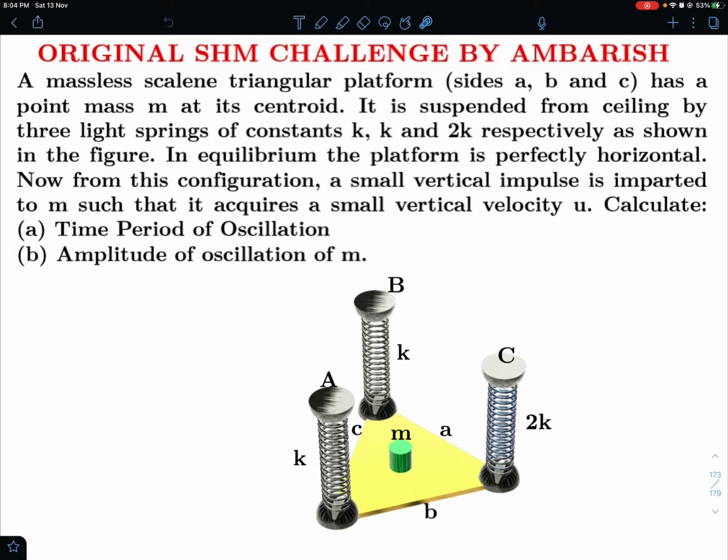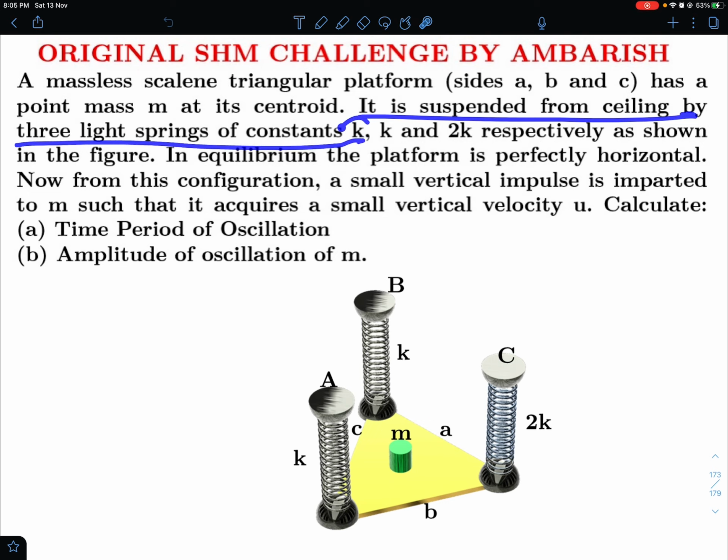A massless scalene triangular platform, sides A, B and C has point mass m at its centroid. So this is a massless triangular platform and there's a small mass. Just think of it as a point mass. Just for aesthetics I made it like a small cylinder, but think of it as a literal point mass which is welded on the platform. Okay, so scalene triangle platform has a point mass m at the centroid.